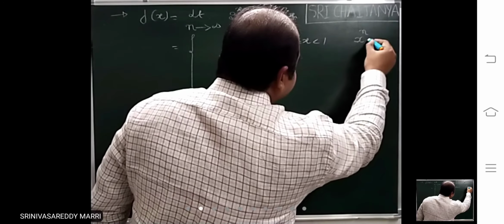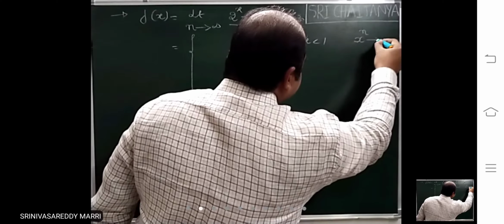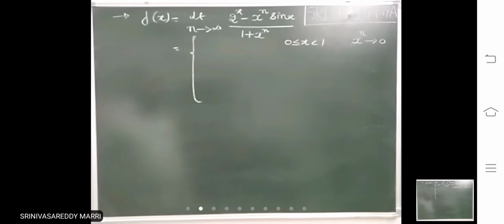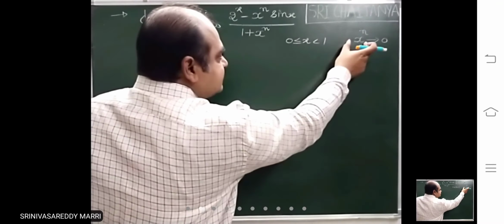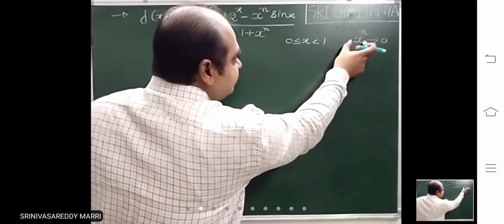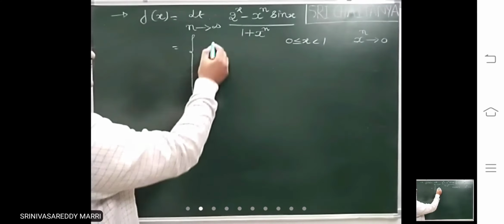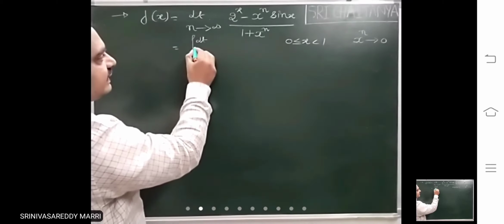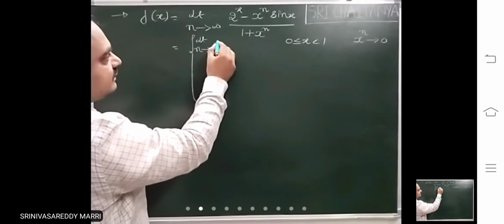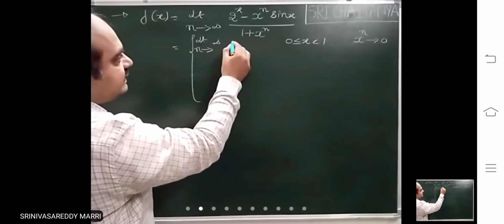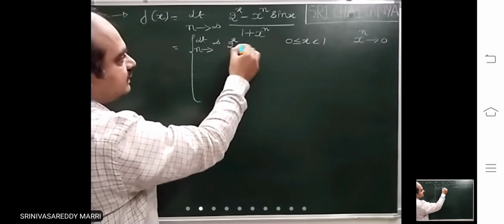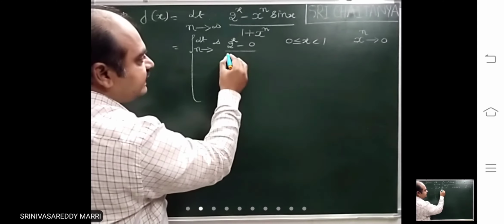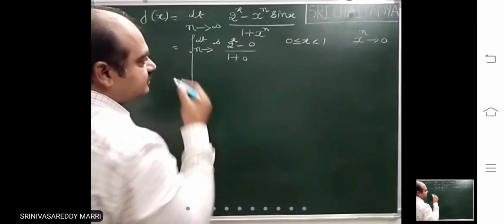This is a number between 0 to 1. This will tend to 0 as n tends to infinity. If x is lying between 0 to 1, it will tend to 0. Then the limit as n tends to infinity of 2 power x, this term will become 0, divided by 1 plus 0.